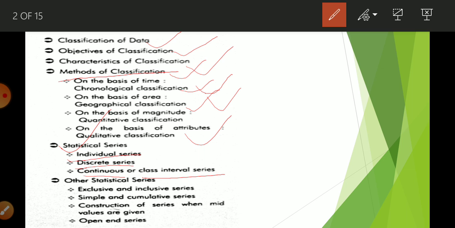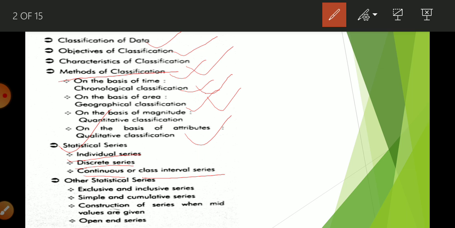Okay students, in this way this chapter is about to be over, so let us make a quick revision. What do you mean by organization of data? Before organizing the data, we require classification of data. That is why we are reading classification of data under the topic organization of data.